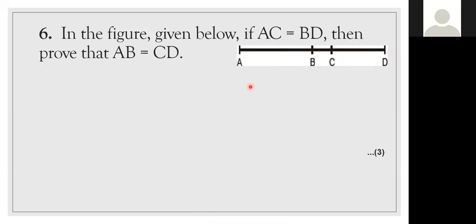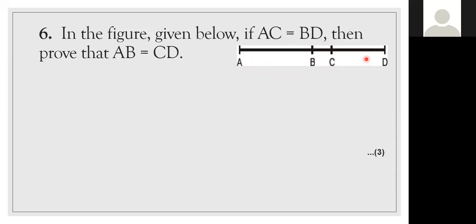Anyone have doubt here? No, ma'am. Between AC and BD, which thing is common for both? Here they've given that the AC value is the same as BD. So A to C and B to D both include this BC, no, children? Yes, ma'am.